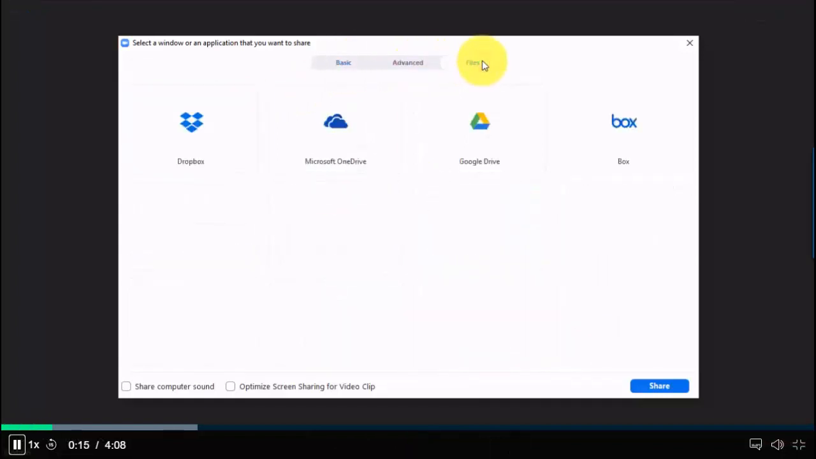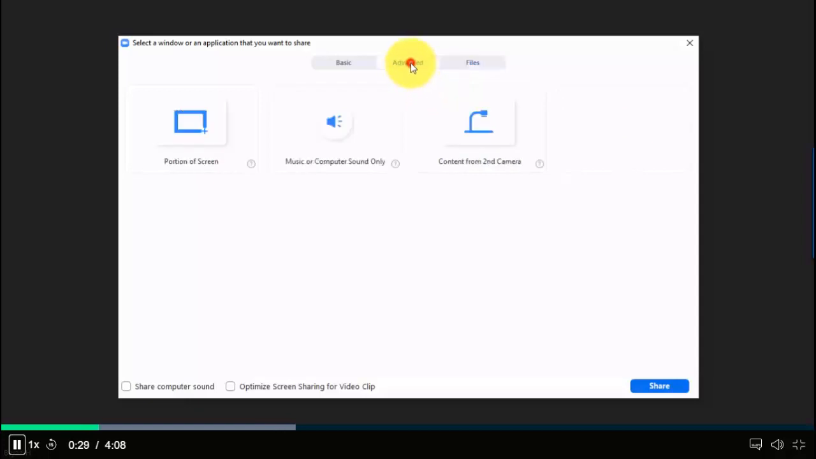So if we select the files, then you could just get files from your cloud storage, okay? And then you just upload it and share to the group. So that's a nice way as well if you have files or exercise files that you want to share with your team. And then we have the advanced option.